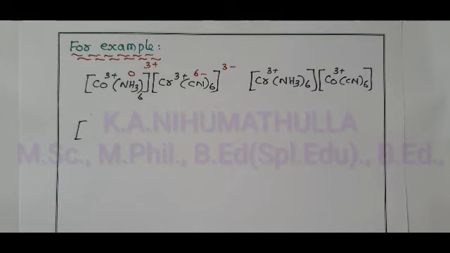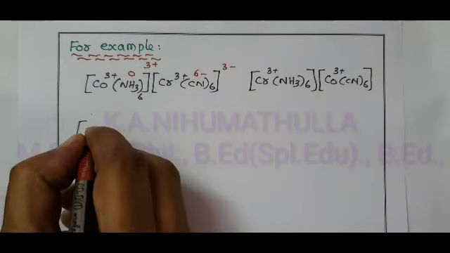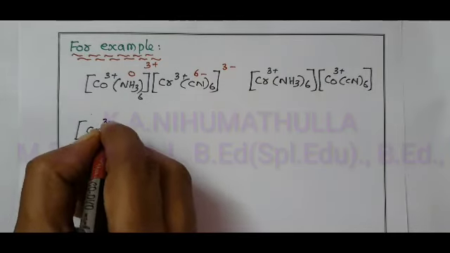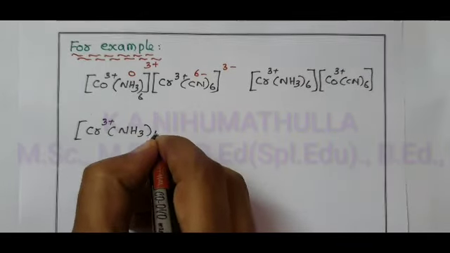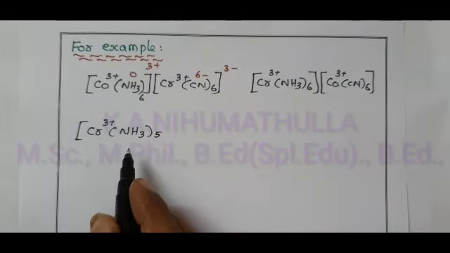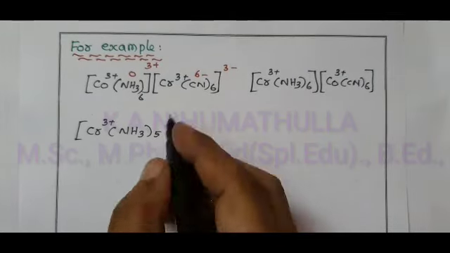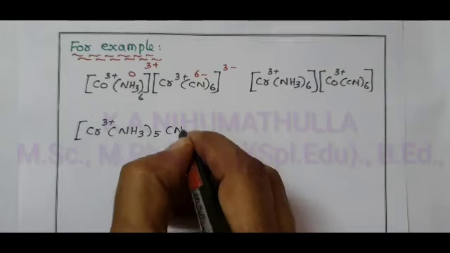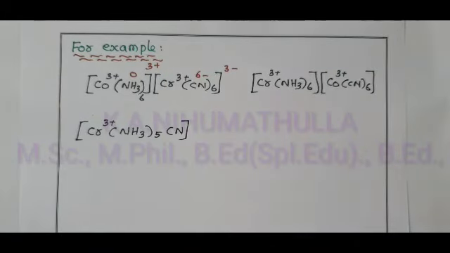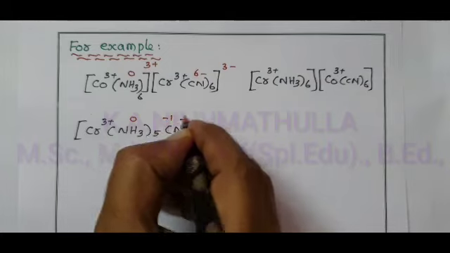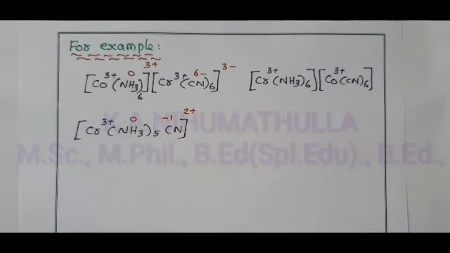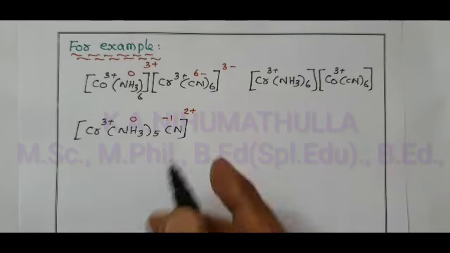Central metal ion is chromium 3 plus, coordination number 6. To get positive complex, we have to use more number of neutral ligands, or all the 6 ligands are neutral ligand, 1 CN. What is the charge on the complex? Amine is a neutral ligand, charge 0, cyanido minus 1, therefore charge on the cationic complex is 2 plus. Nearby, write the anionic complex.